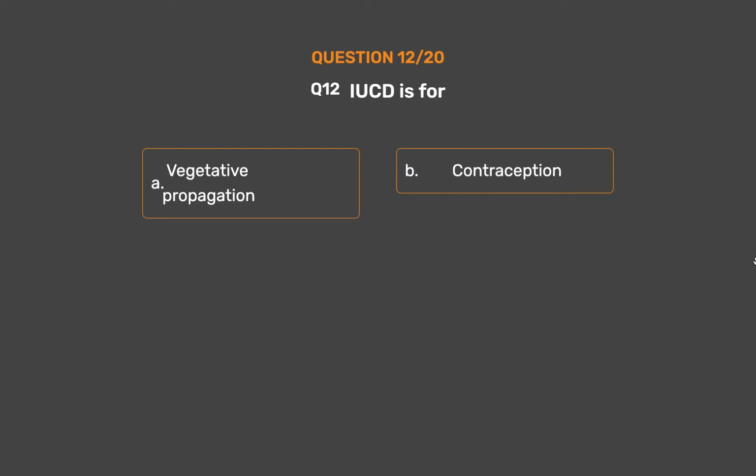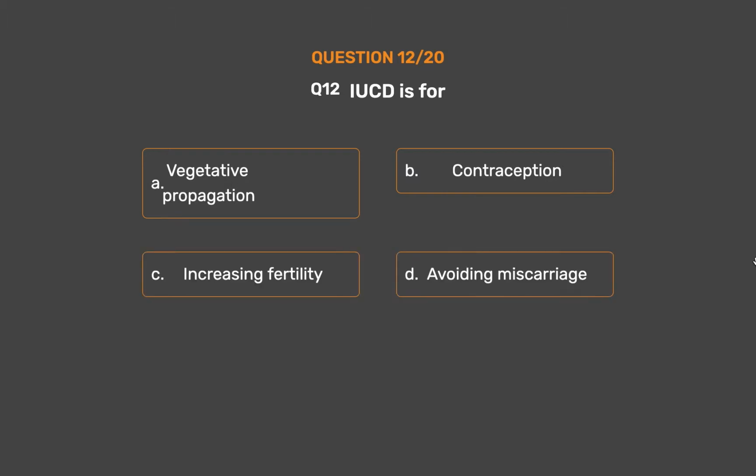Question number 12. Which of the following is a purpose of an IUCD? Option A. Vegetative propagation. Option B. Contraception. Option C. Increasing fertility. Option D. Avoiding miscarriage.